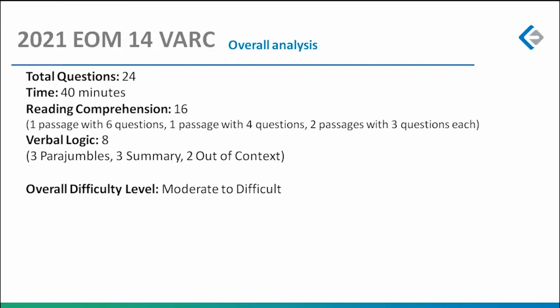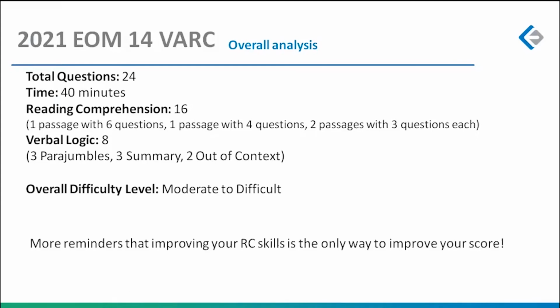And anyways, like I said with my EOM 13 analysis also, the idea is to ensure that with every subsequent mock, you should get a reason, positive or negative, whatever it is, positive motivation, negative motivation. I want you guys to move closer to strengthening your capabilities in reading comprehension.